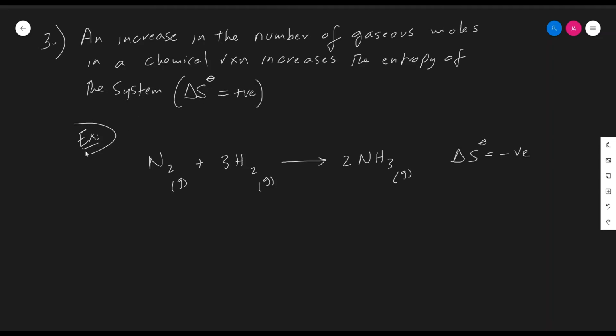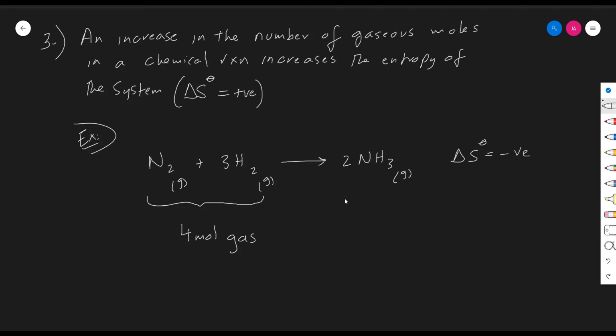I've placed an example here: the reaction of nitrogen with 3 moles of hydrogen gas to produce 2 moles of ammonia gaseous molecules. All the reactants and products are in the gaseous state, and thus to decide whether the entropy change is a positive or negative value, whether it decreases or increases, one should check the number of gaseous moles. Thus, in the reactants here, we have 4 moles of gas.